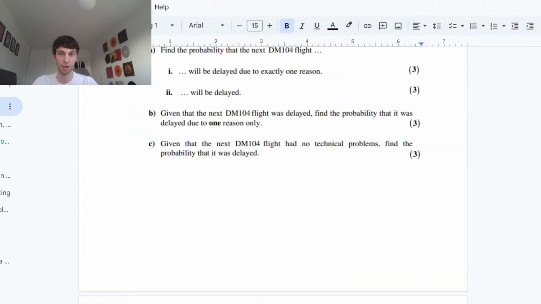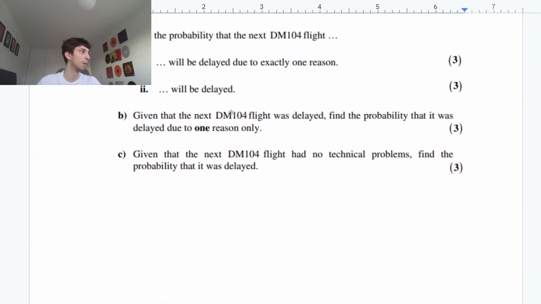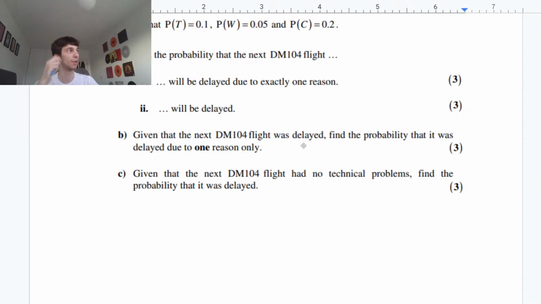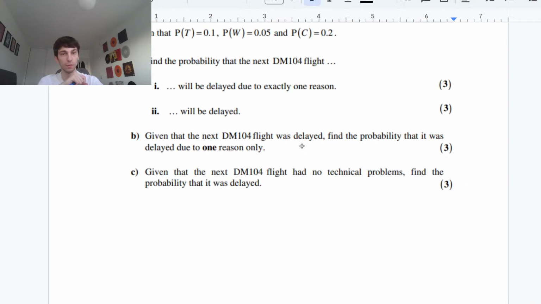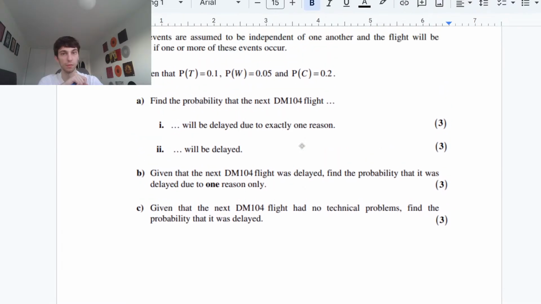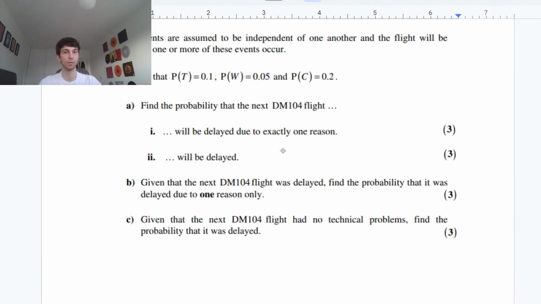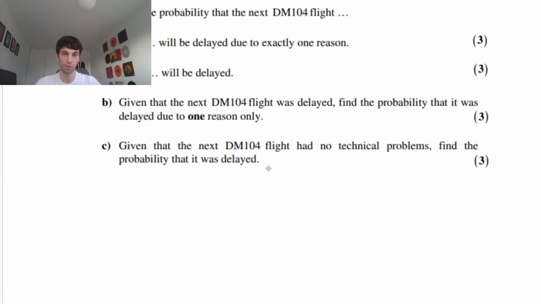So given that the next DM104 flight was delayed, so we have a condition, guys. Conditional probability is going to be used. Find the probability that it was delayed due to one reason only. One reason only. Okay, let's go.